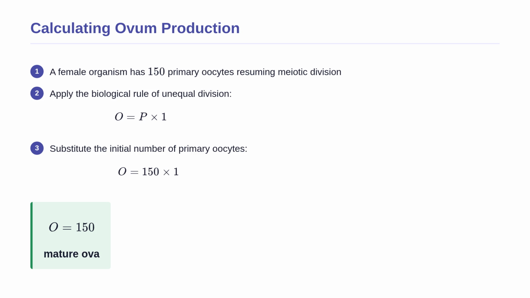We multiply this initial number by 1 instead of 4 because the egg must hoard all the cellular resources, leaving nothing for the other cells. The final answer is 150 mature ova. Physically, this shows that exactly 1 functional egg is produced from each starting cell.